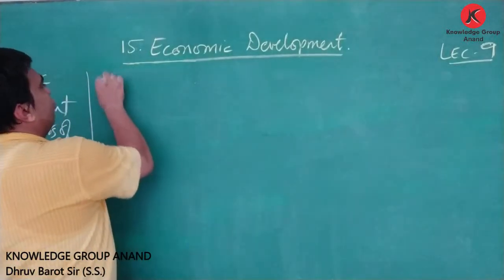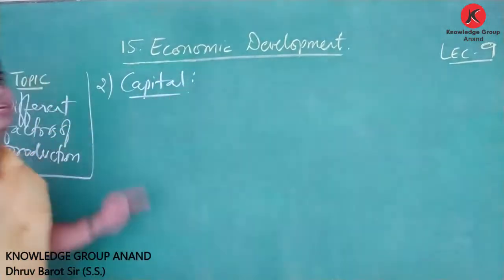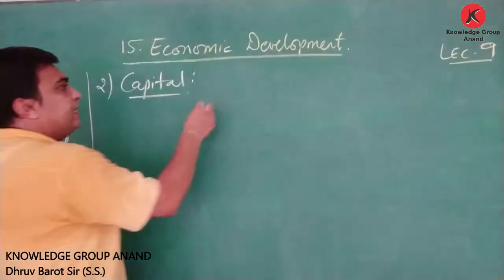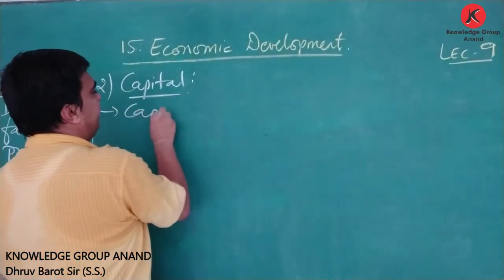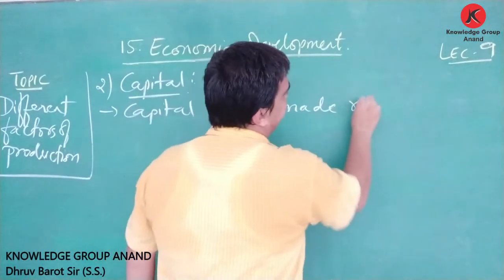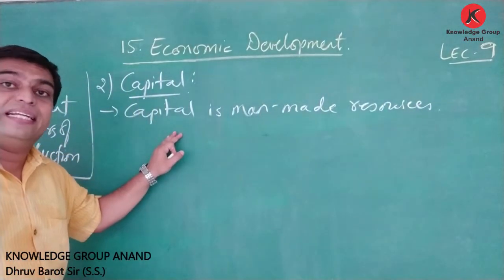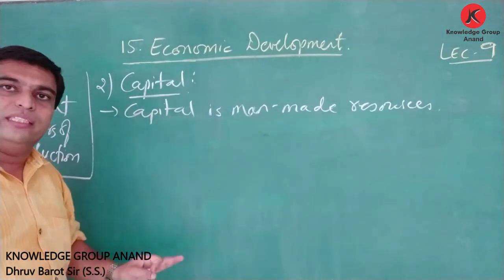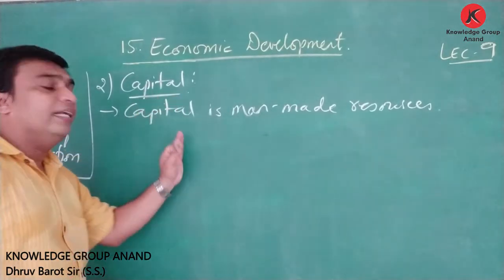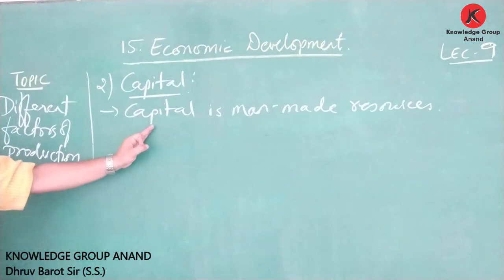Friends, let us understand about the second factor of production, that is capital. Here it is said that capital is man-made resources. As we learned in the previous factor, that is land, land includes the natural resources. Same way, when we talk about capital as an important factor, here it is said that capital is man-made resources. Capital includes all the man-made resources.